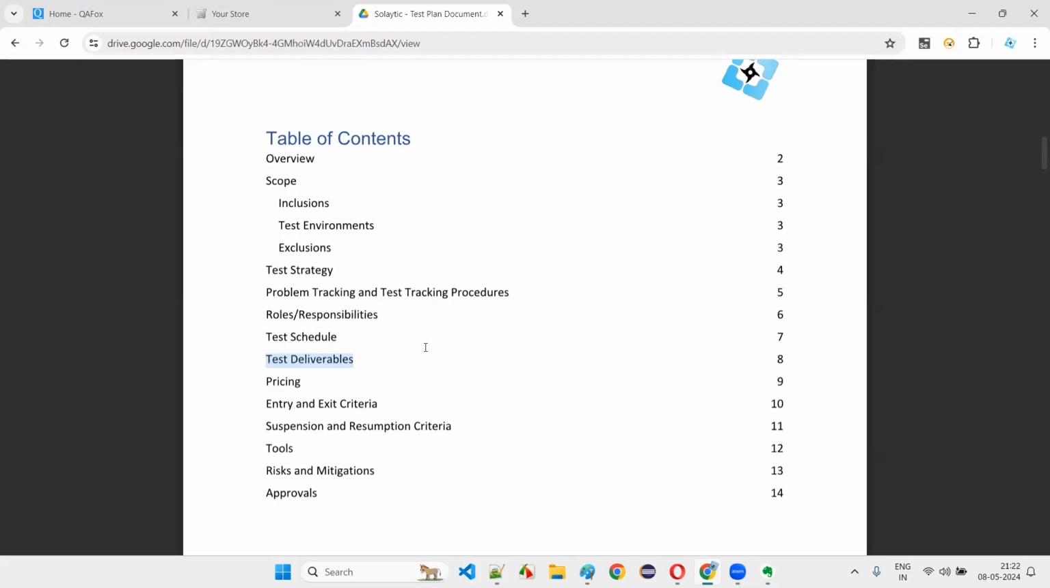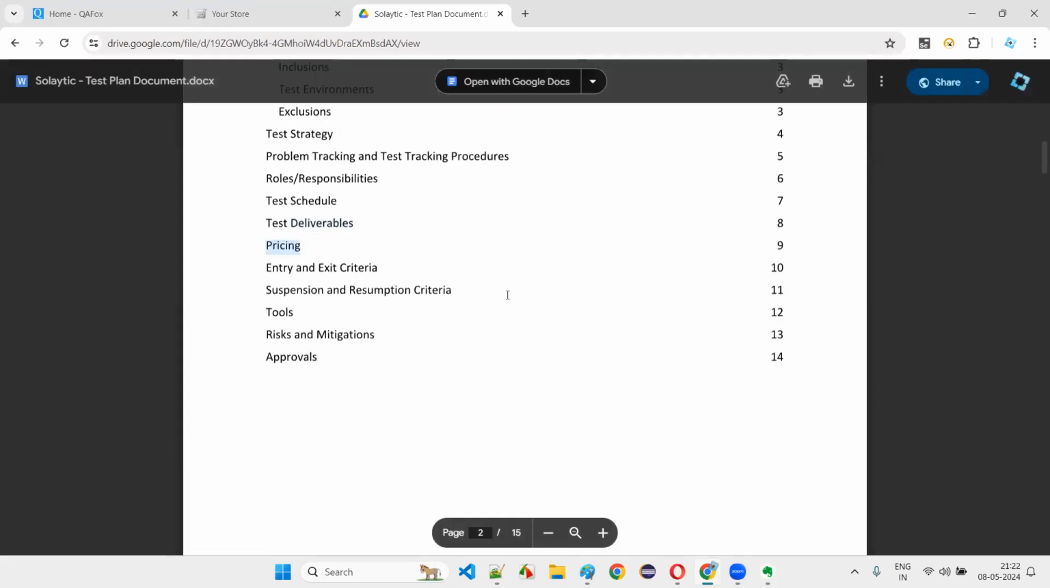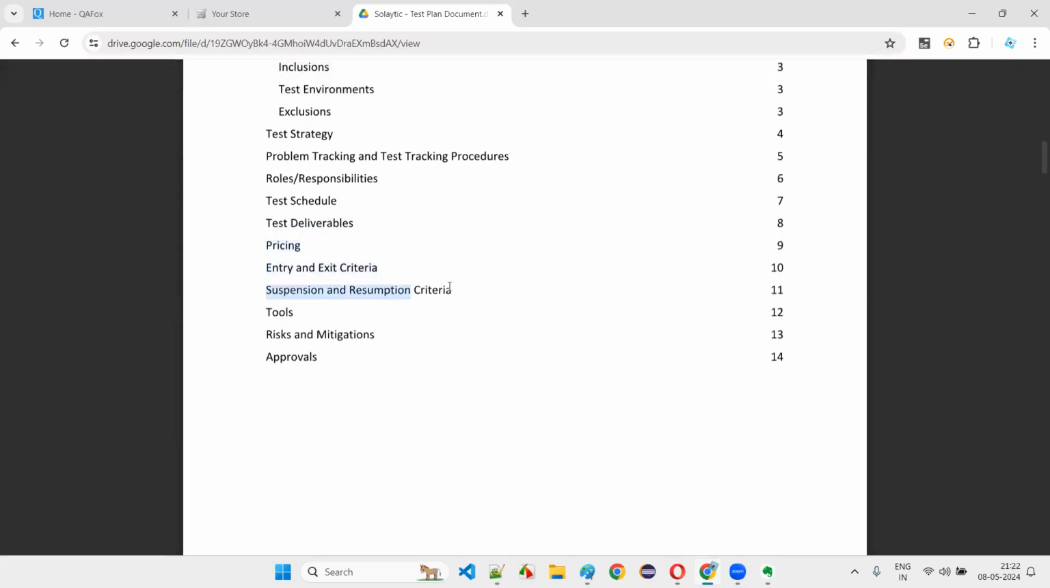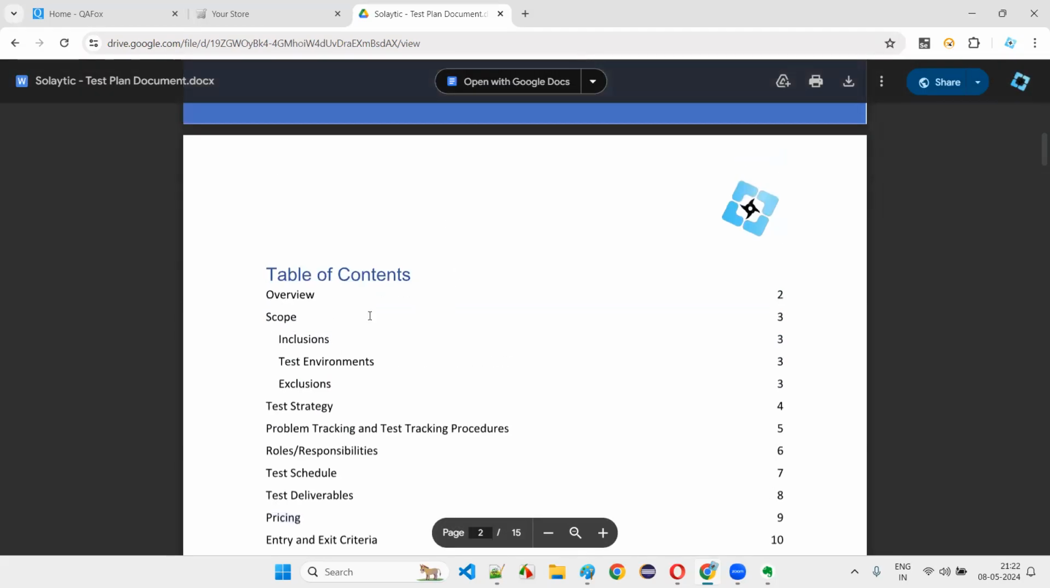Then what else is there? Quality reports. In every phase, whatever documents are there will come into the test deliverables. Pricing, the company wants to price the client in something, right? Entry and exit criteria for every phase, what they are following. Suspension and like that, many things will be there, guys. So this planning will be done in the test plan document.